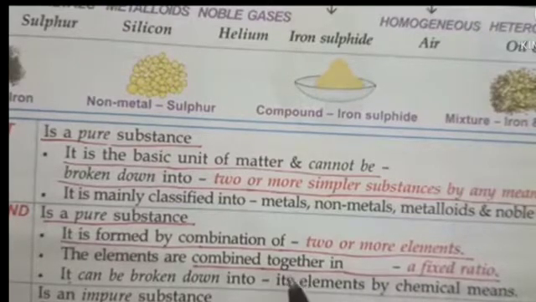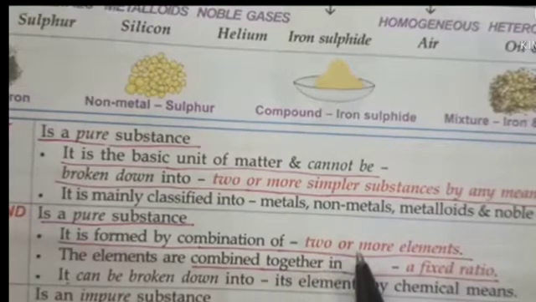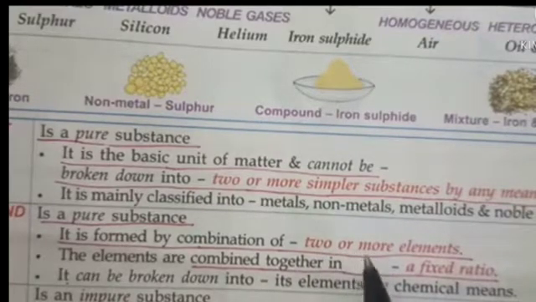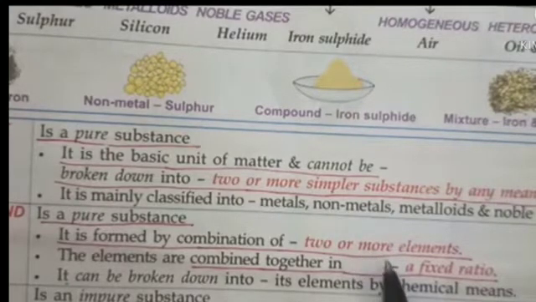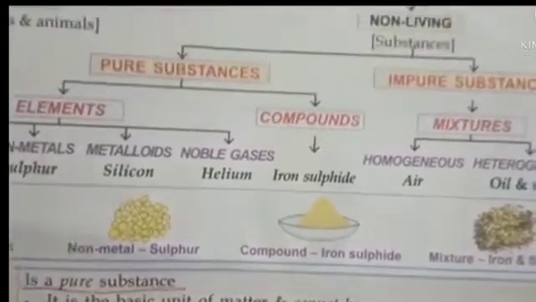When iron combines with sulfur in a fixed ratio, it forms iron sulfide, which is a compound. Simple examples of compounds are water and carbon dioxide. Water is made up of hydrogen and oxygen. Carbon dioxide is made up of carbon and oxygen.